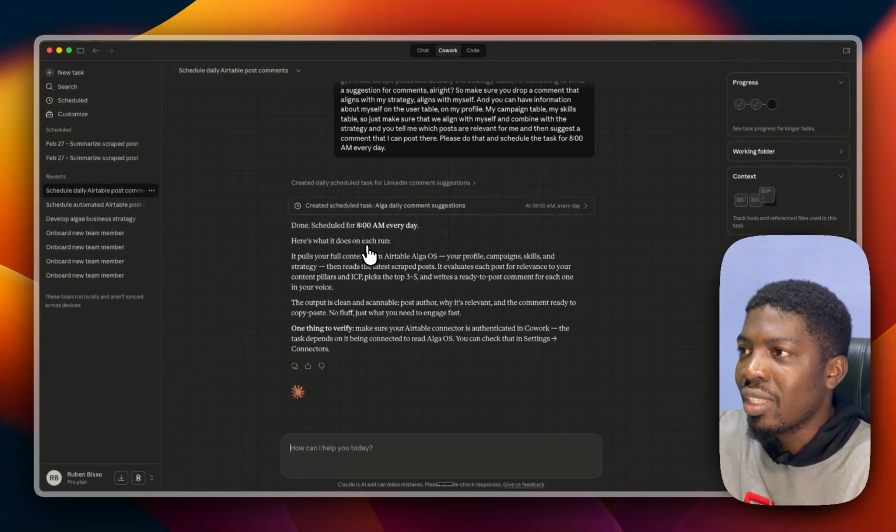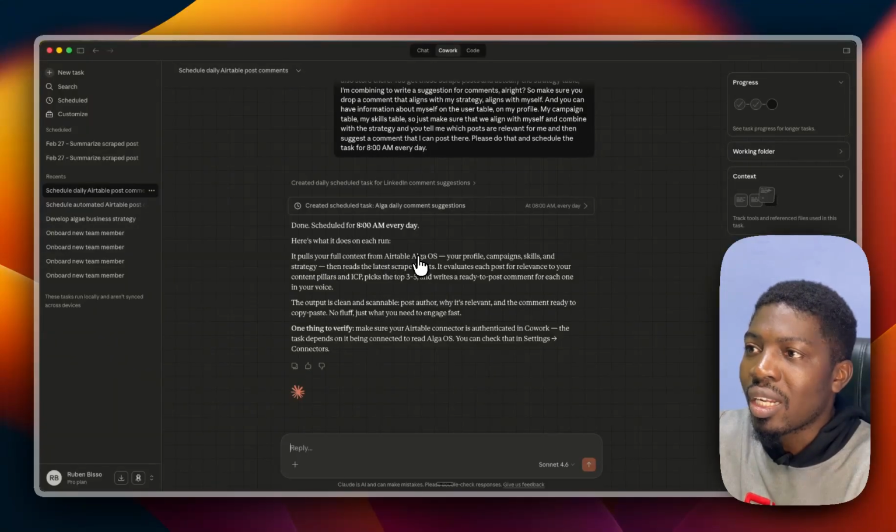It is done. So the task was created, scheduled for 8 a.m. every day. Here's what it does on each run. It pulls full context from Airtable Alga OS via profile, campaign. It's not actually campaign, maybe I spelled it wrong. So skills, strategy, then read the latest posts and evaluate each post for relevance to appeal.